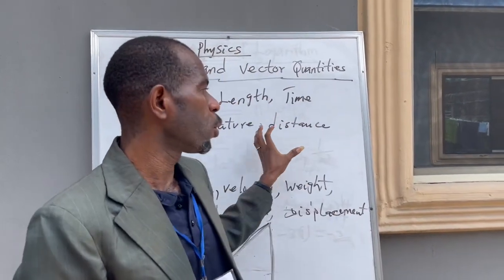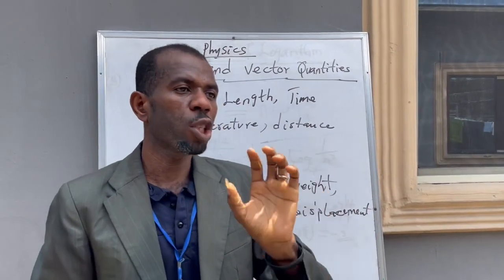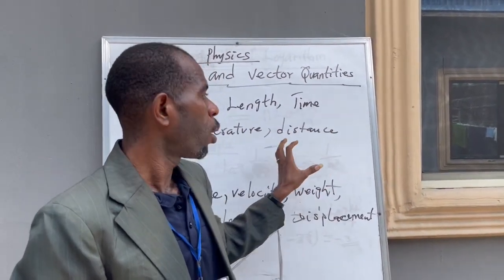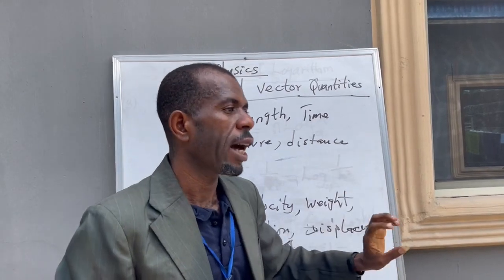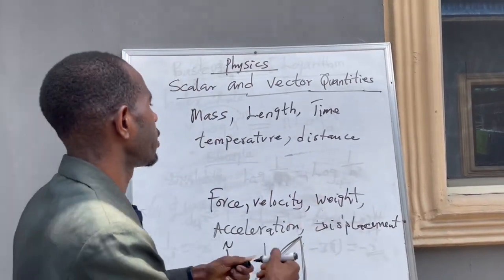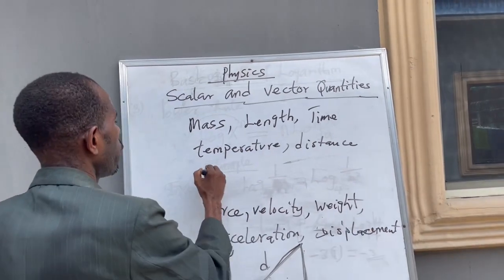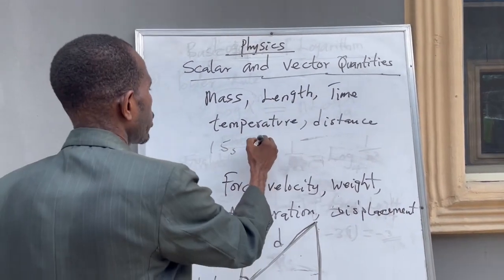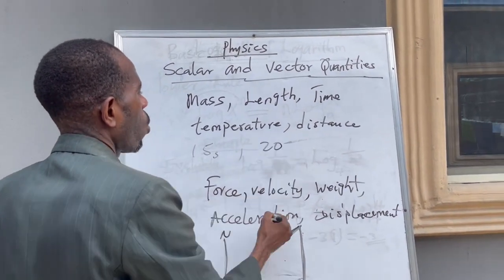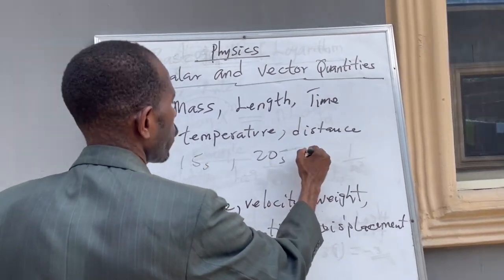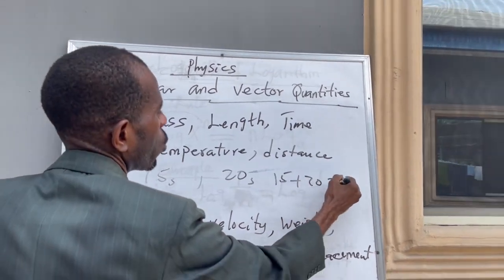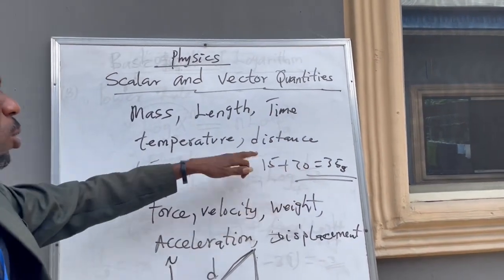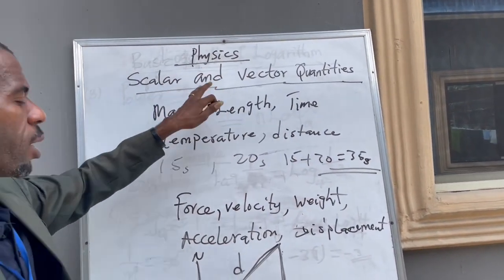In our next video, I am going to teach vector addition, the basic rules and laws of adding vectors. Scalar addition is very simple. Just add. If I have time like 15 seconds as a scalar quantity, and another one of 20, I will just add the two of them: 15 plus 20 equals 35 seconds. This is just simple addition. We just use simple arithmetic in adding scalar quantities.